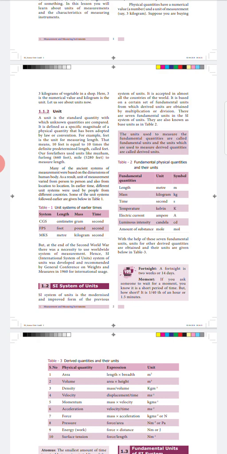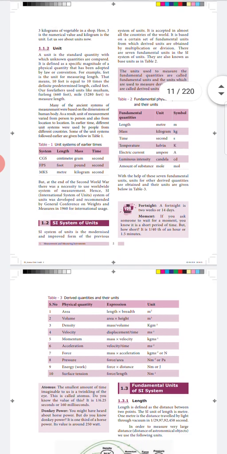They are: for length we have meter, for mass we have kilogram, for time we have second, for temperature we have Kelvin, for electric current we have ampere, for luminous intensity we have candela, and for amount of substance we have mole. The units which are used to measure the fundamental quantities are called fundamental units. Likewise, the units which are used to measure the derived quantities are called derived units.